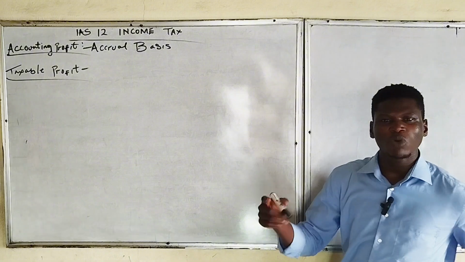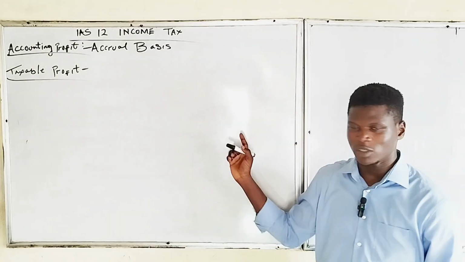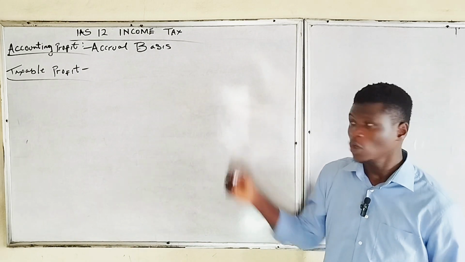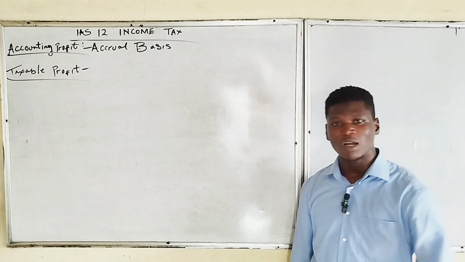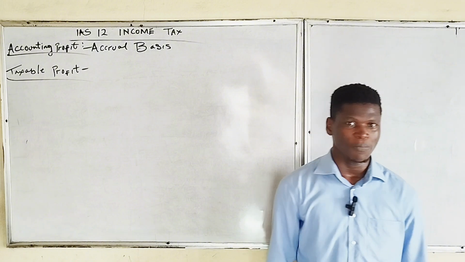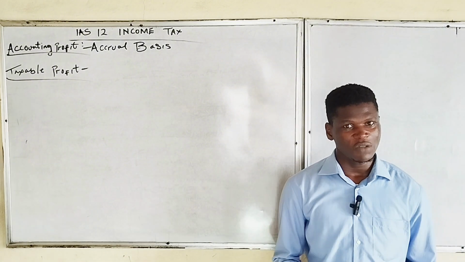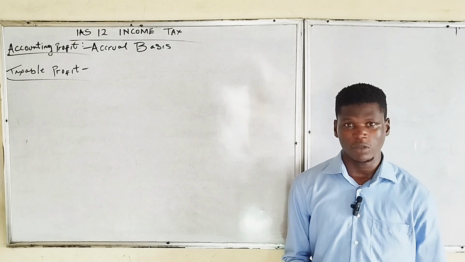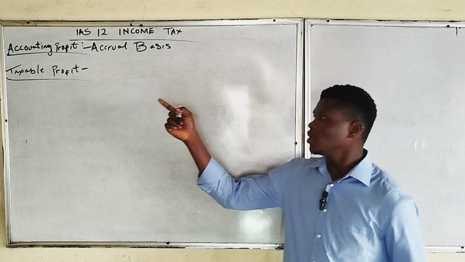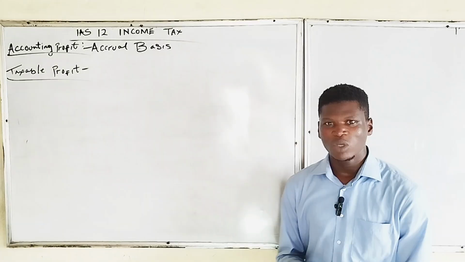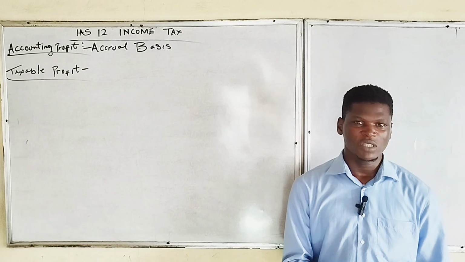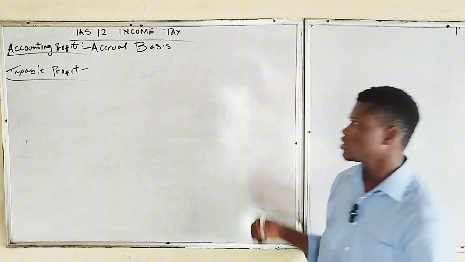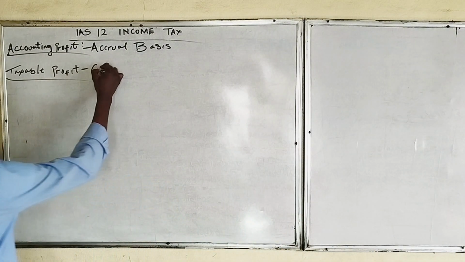So taxable profits basically relate to cash basis, while accounting profit relates to accrual basis. Under accrual basis, whether you received an amount or not, you recognize revenue or income. But under cash basis, until you receive that amount, you don't recognize revenue. We've done all of this basis of accounting in the first class, which is the first video. Continuing, taxable profit uses cash basis. We recognize income when we have received the cash, and we recognize expenses when we have actually paid the cash.